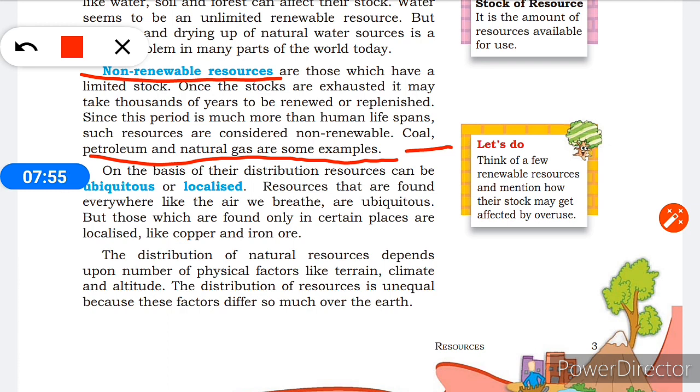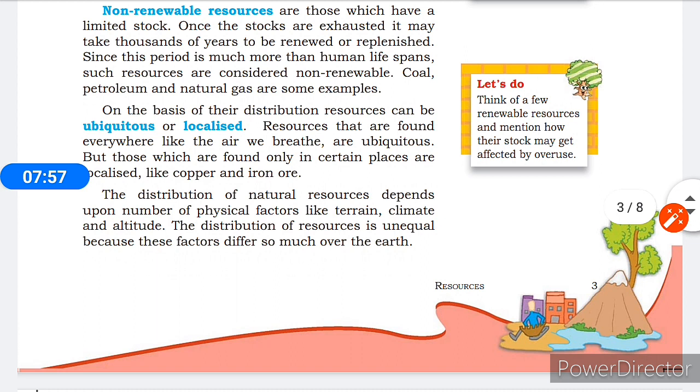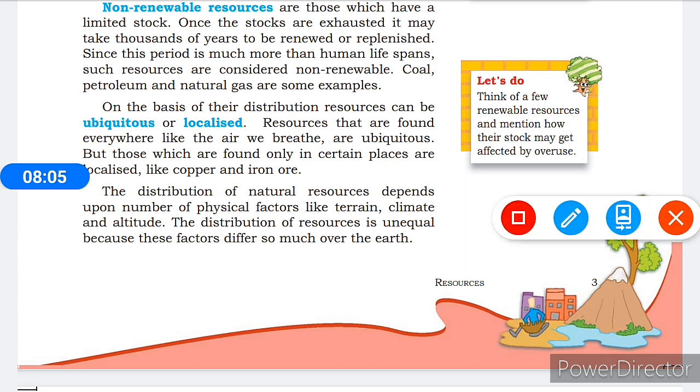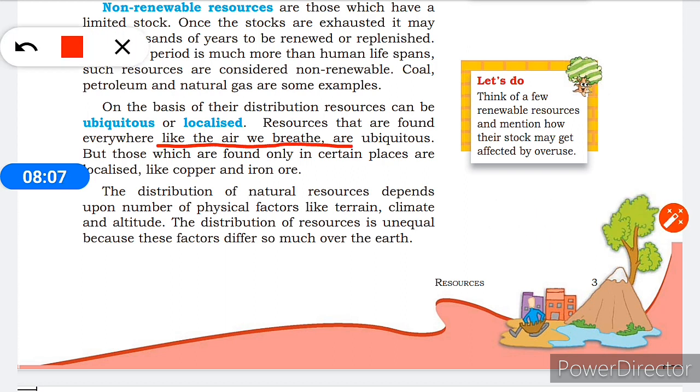On the basis of their distribution, resources can be ubiquitous or localized. Ubiquitous means the resources that are found everywhere, like the air we breathe. It comes under ubiquitous. And the things which are found in certain places are like copper and iron.